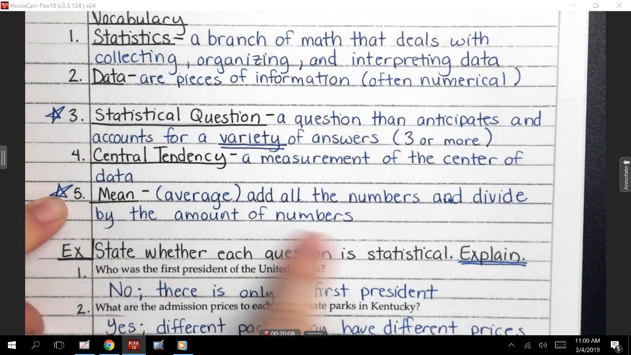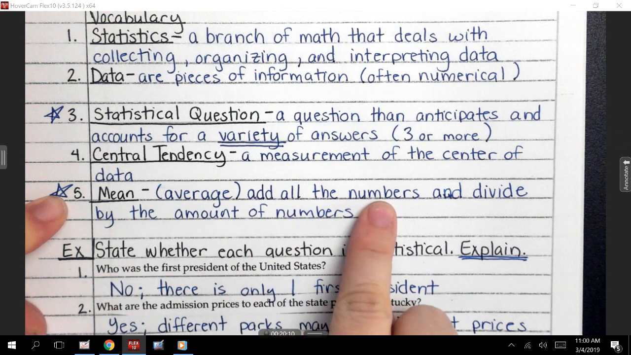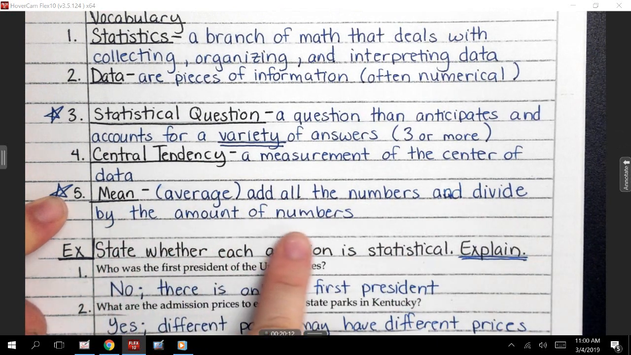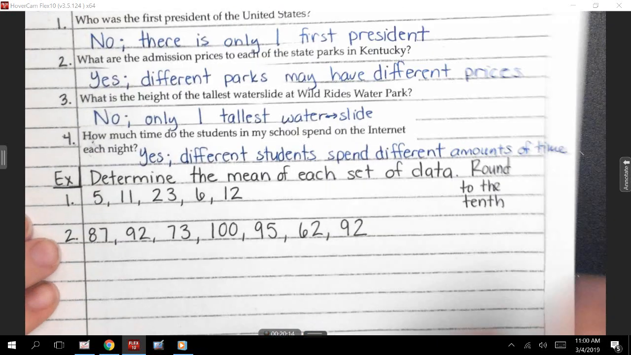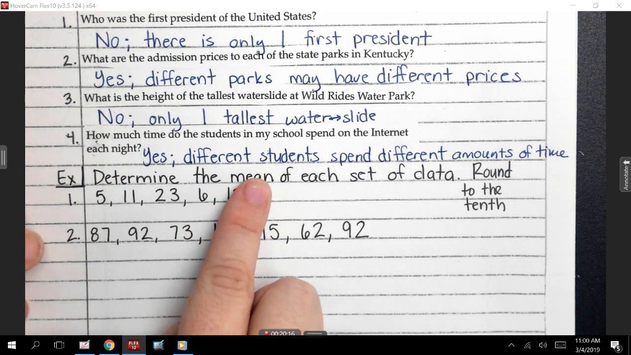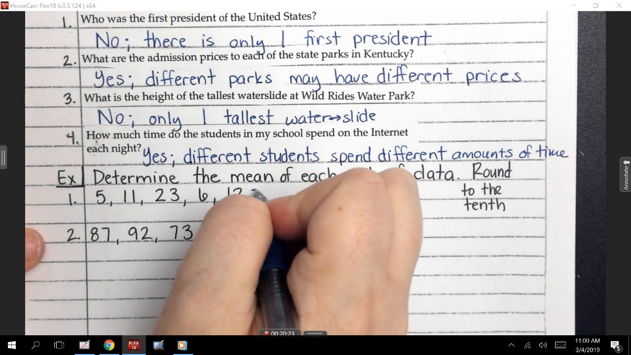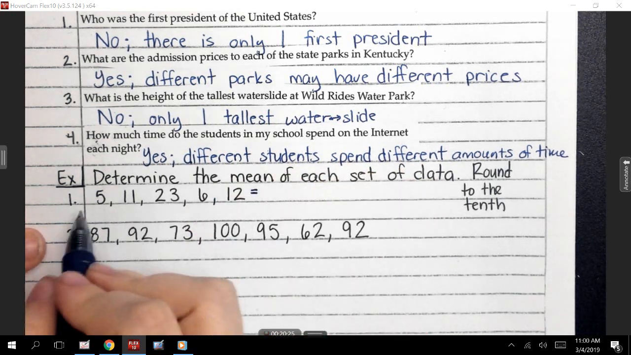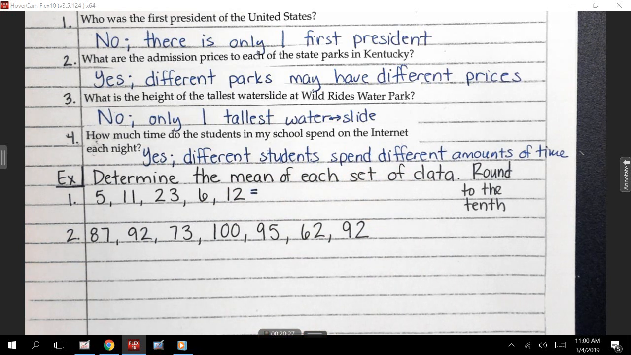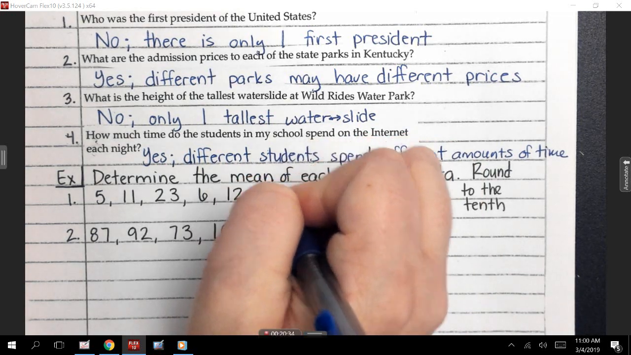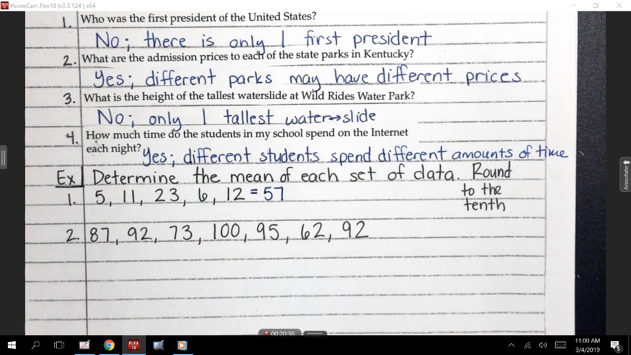So you might have to come back up here. Remember, we wrote out here, it says add the numbers and divide by the amount of numbers, okay? So on number 1, to find the mean, what's the first thing I need to do? Truett? Add them up. So I'm going to add them up. What do I get when I add up all of those numbers? Javon? 57. Okay? Then it says divide by the amount of numbers.